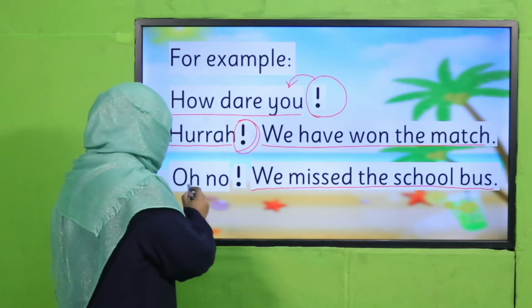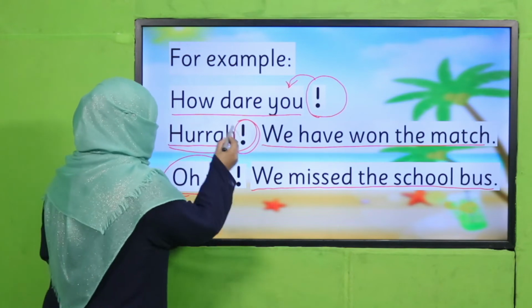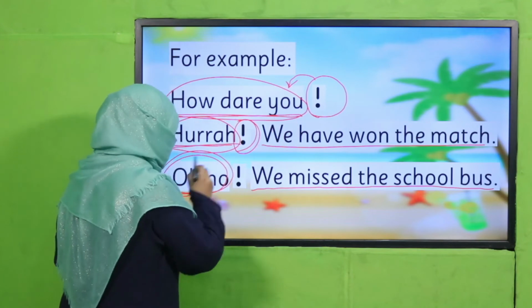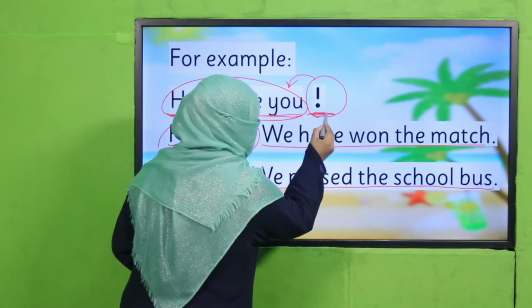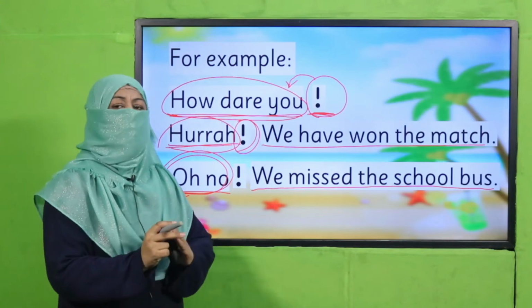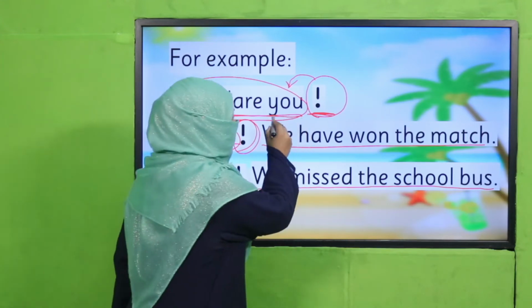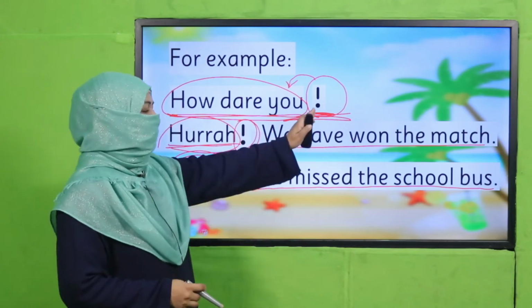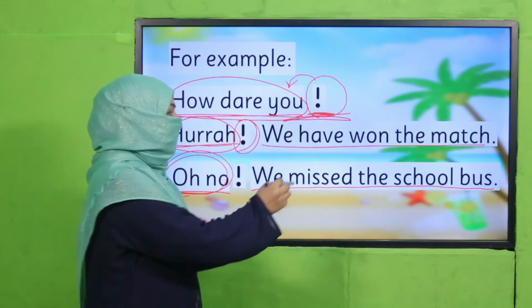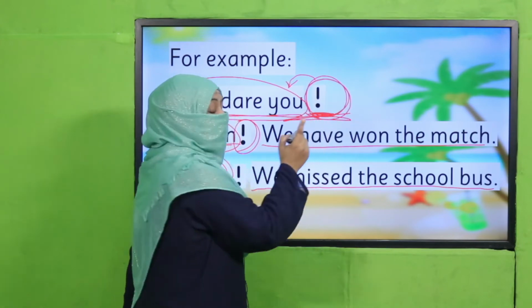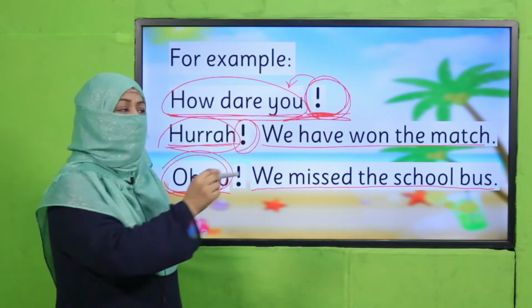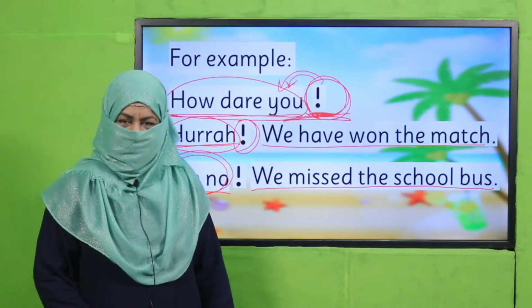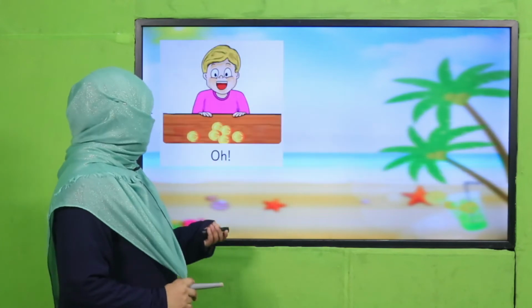You see, beta, a word or a group of words or a full sentence, whenever it is showing feelings, emotions, you have to use an exclamation mark after that word or group of words or at the end of that sentence. Do you understand? Now you see, after this sentence, we don't put a full stop or question mark. We use an exclamation mark to express in writing the emotions which are there in this sentence. Are you clear? Okay, let's practice it further.